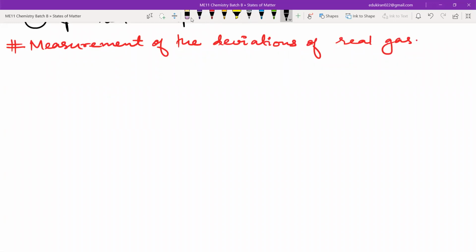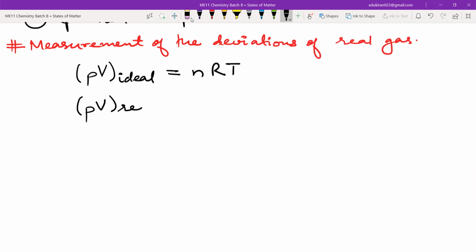So we have 2 parts here. We have PV ideal, which is equal to nRT. And the other term which we have is PV, that is the real pressure into volume.